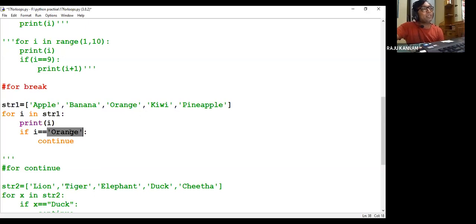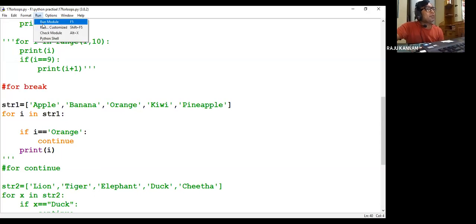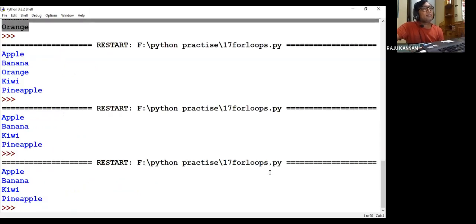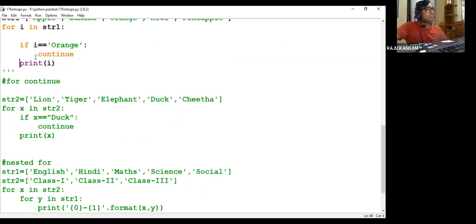After printing, if you are checking the condition, then there is no use, we can't do anything, right? So that's the reason. If you want to skip, you have to put this print statement here. Then the orange will be skipped. So that is our continue. In a for loop, we can use break or continue. Of course, this is break.